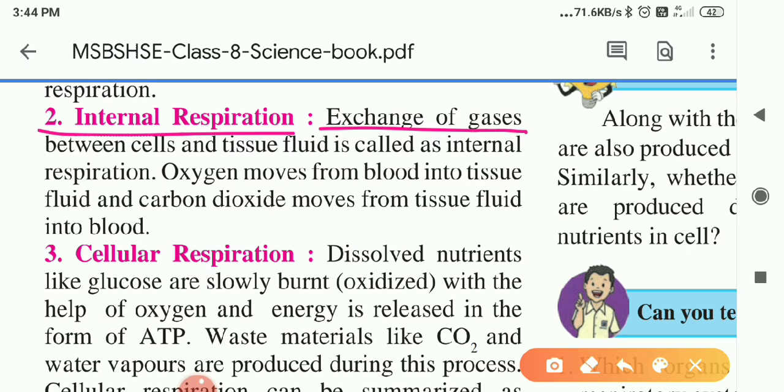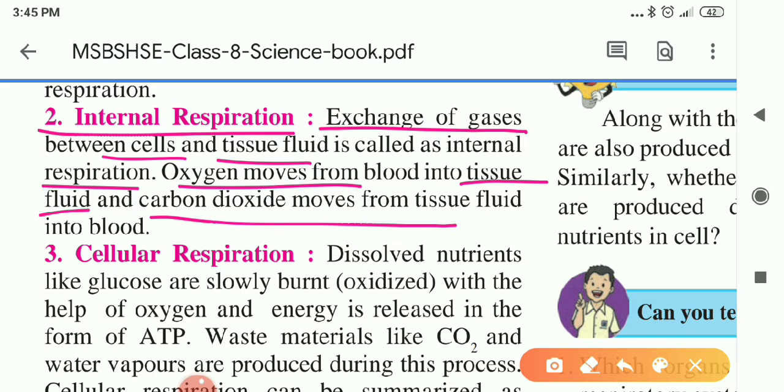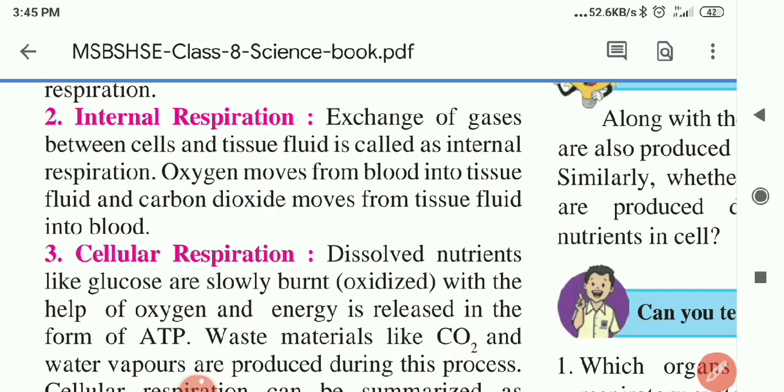So here it is given: exchange of gases between cells and tissues, tissue fluid, is called internal respiration. Oxygen moves from blood into the tissues, the tissue fluid, and carbon dioxide moves from the tissue fluid into the blood. Oxygen from the lungs enters the tissue fluid, and the tissue fluid, which brought the carbon dioxide from all parts of the body, passes CO2 into the lungs. This is called internal respiration.